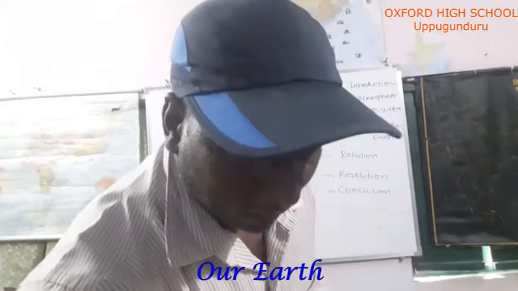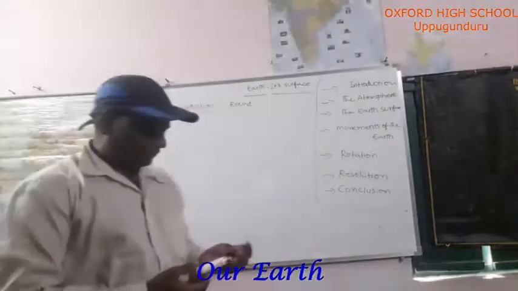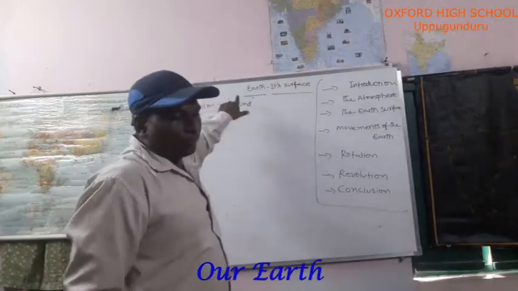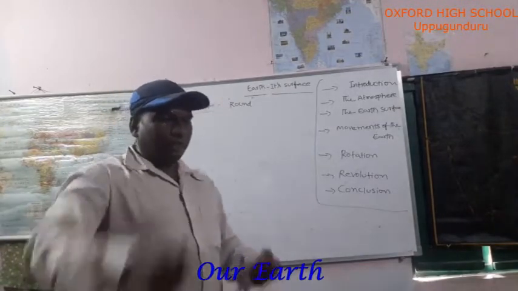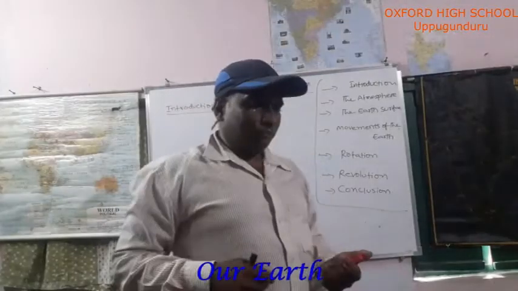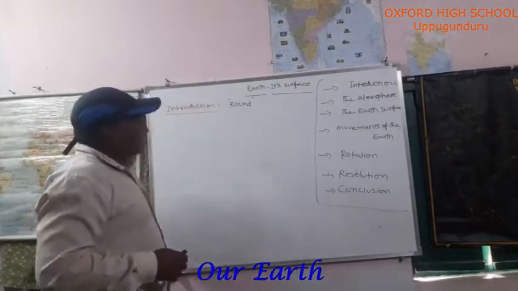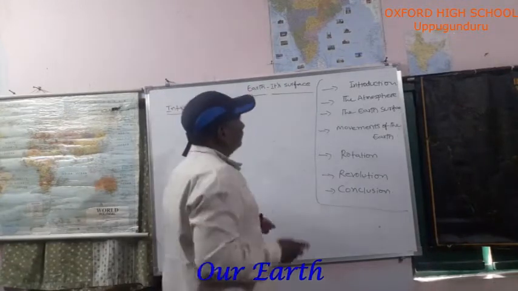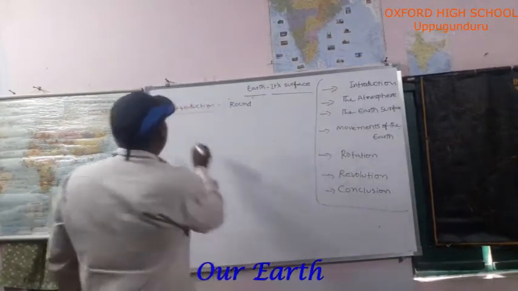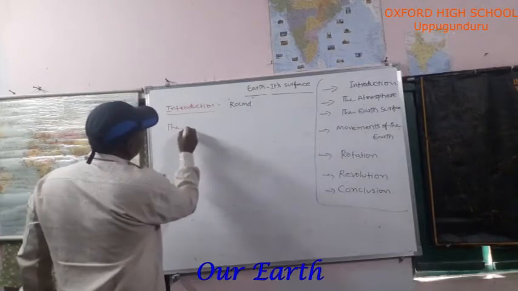This is all the introduction part of the globe. The globe is in which shape? Round shape. It is spinning from west to east. So, this is all about the introduction part. Now, I will explain to you the atmosphere.